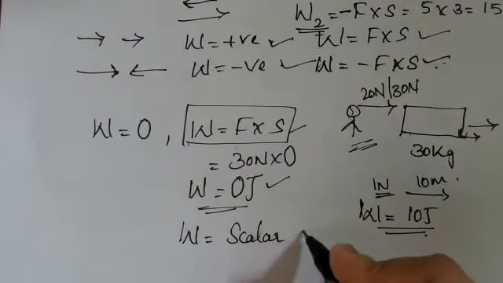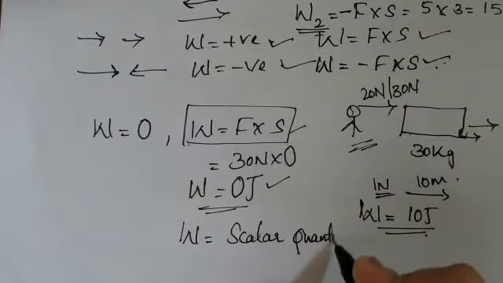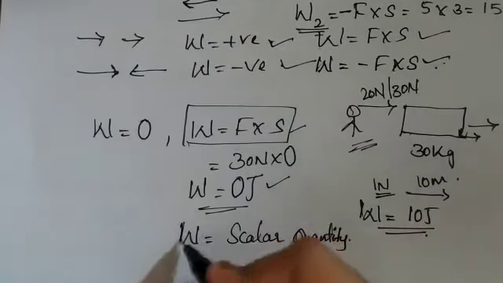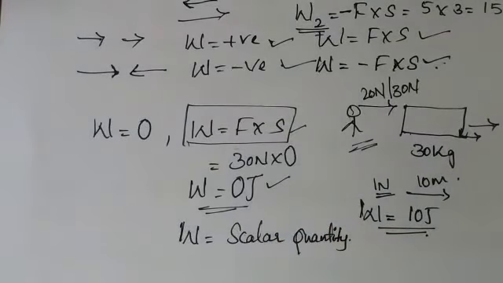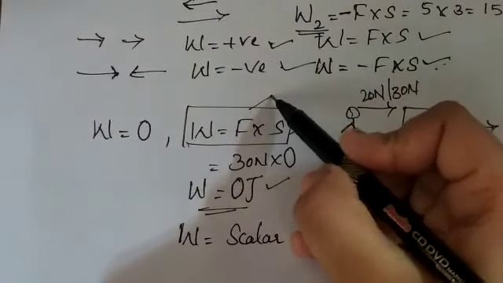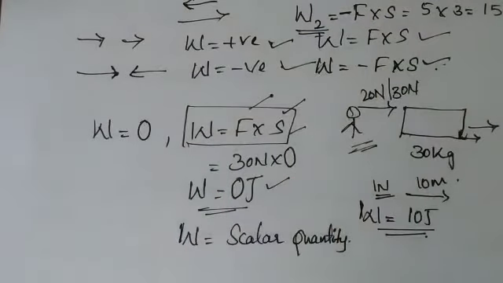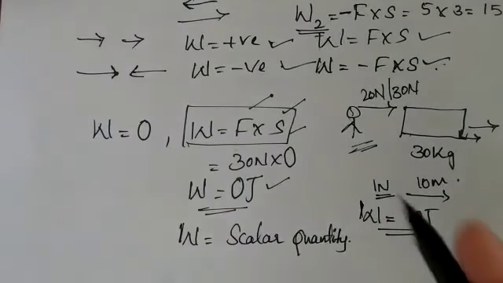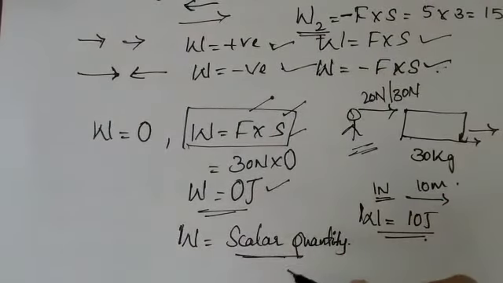Why is work a scalar quantity? There is one condition that you will study in your higher classes, but you have to know it. Force is a vector quantity. Displacement is a vector quantity. The product of two vector quantities will be a scalar quantity. This you should know.